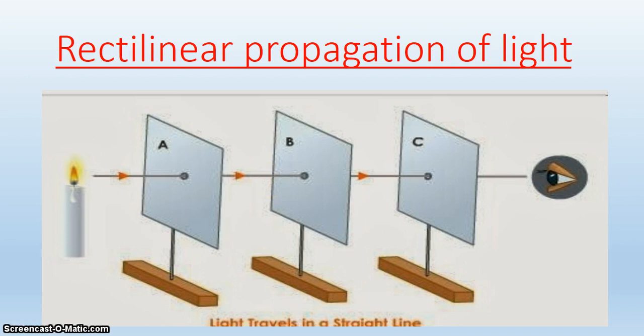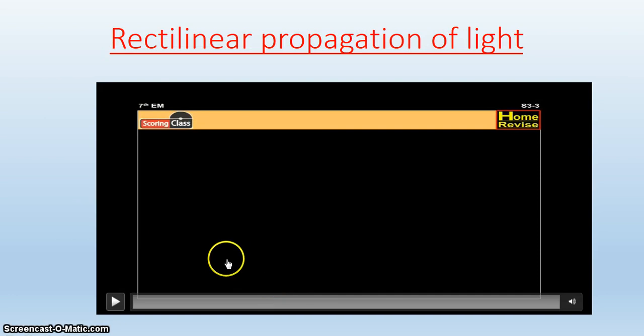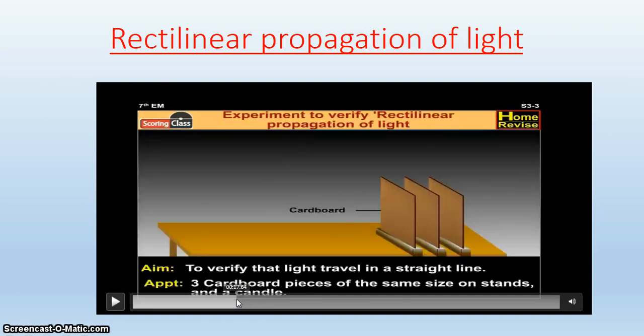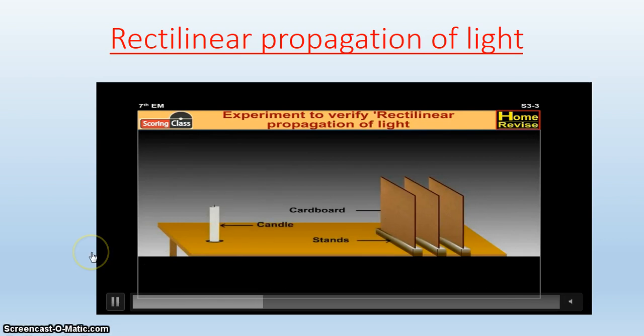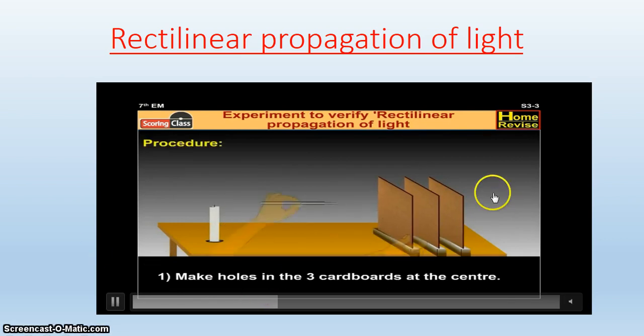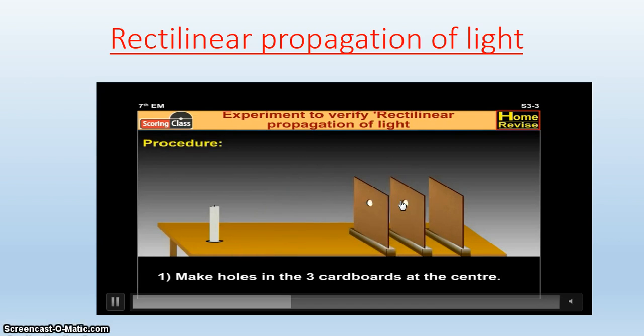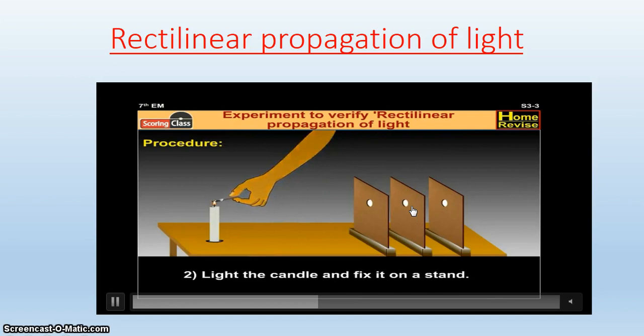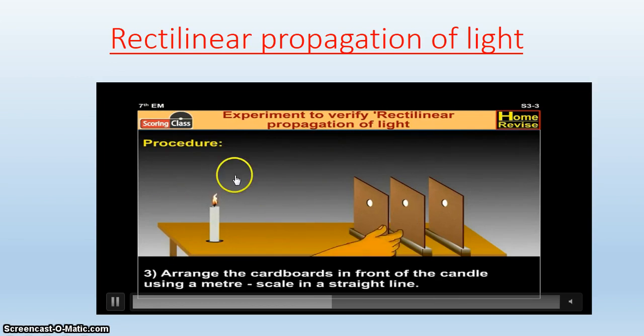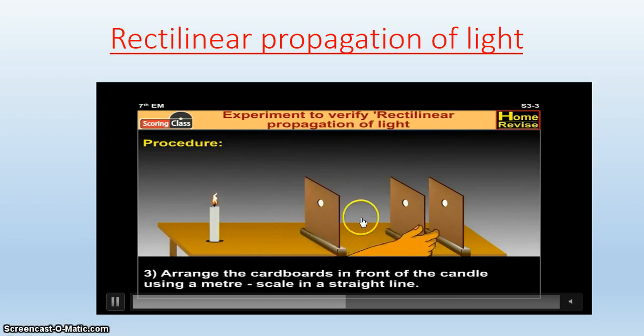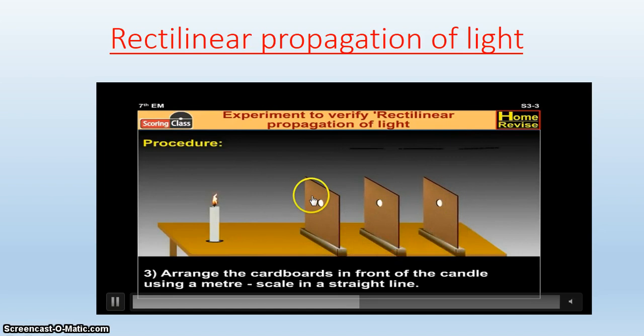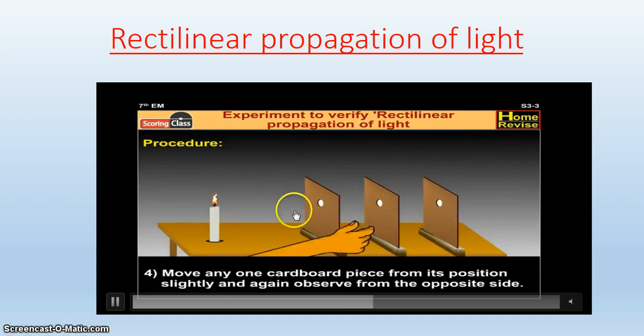So let's watch a video to illustrate that. Let us get for ourselves three cardboards of the same size and then create holes at the same spot in them as shown in the video. Then light a candle and arrange the cardboards such that the holes are in a straight line. You can use a thread to help you set this up.